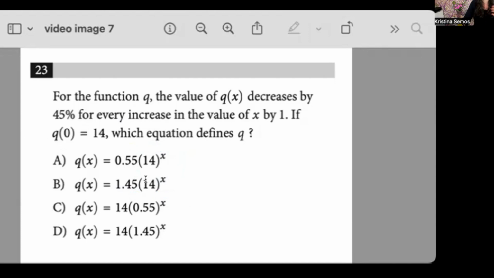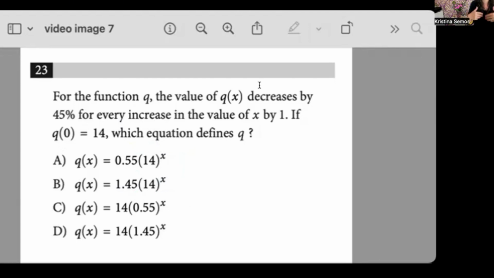Okay. So then the other thing is you have to think, is it increasing by a certain percent or decreasing by a certain percent? So if you are decreasing by a certain percent, you're in essence multiplying by a number smaller than 1 every time. Specifically, you are multiplying by 1 minus the percent decrease written as a decimal every time.